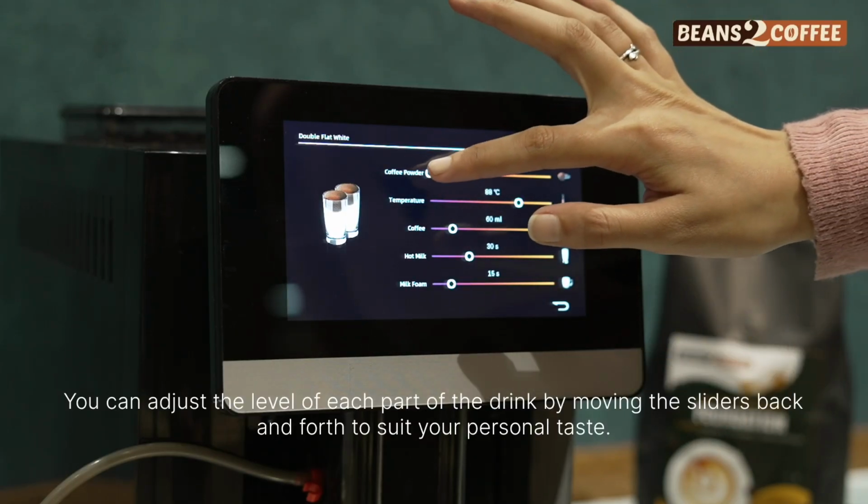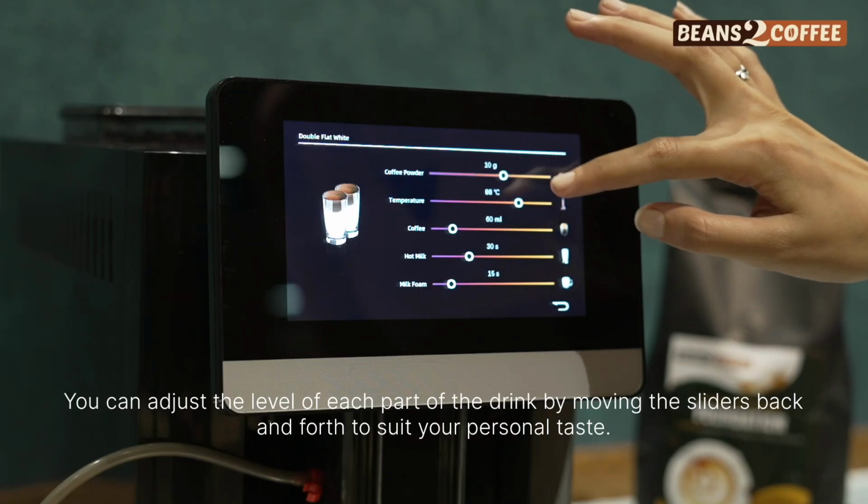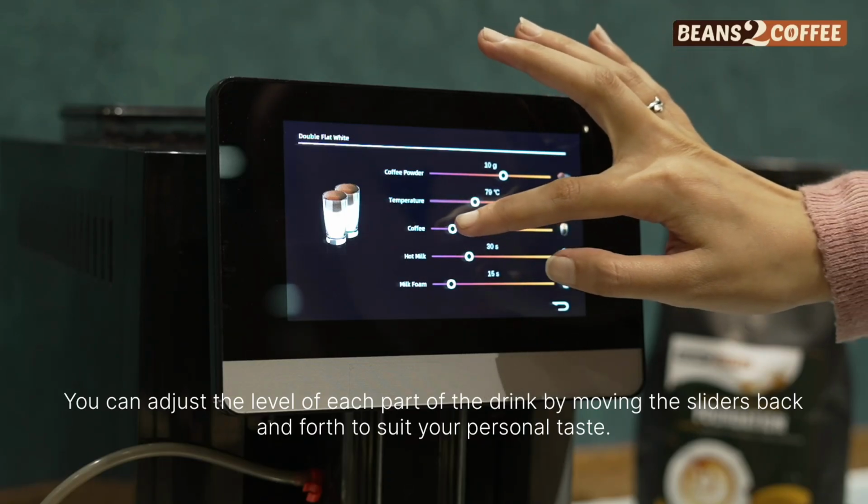You can adjust the level of each part of the drink by moving the sliders back and forth to suit your personal taste.